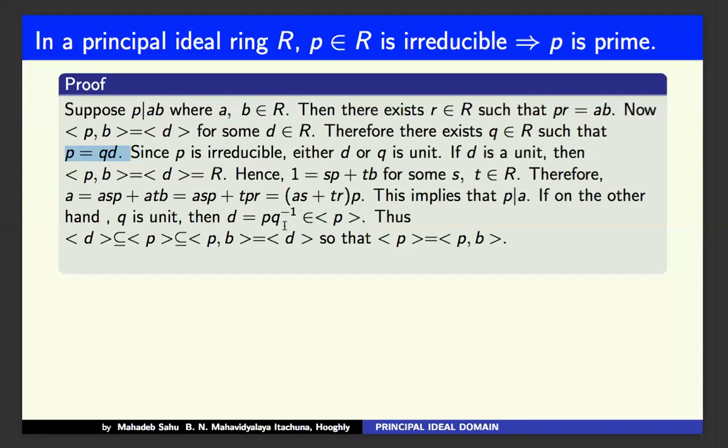So PQ inverse belongs to the ideal generated by P, as P belongs to it and Q inverse belongs to R.